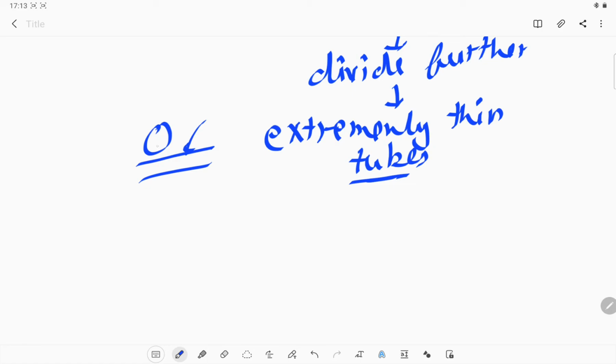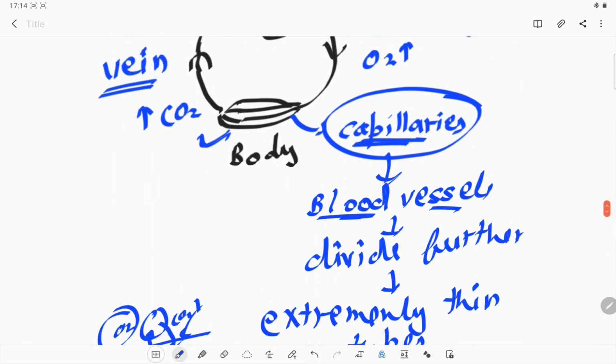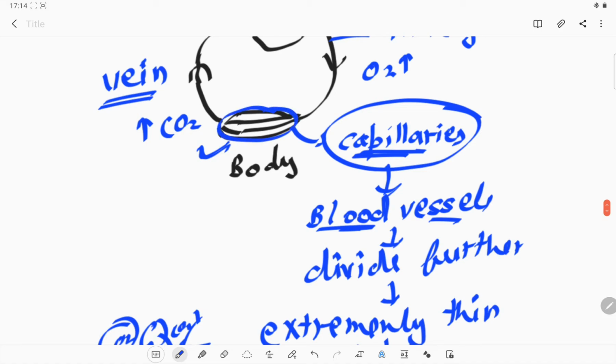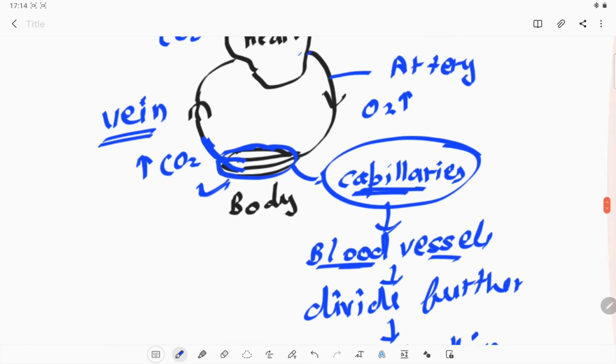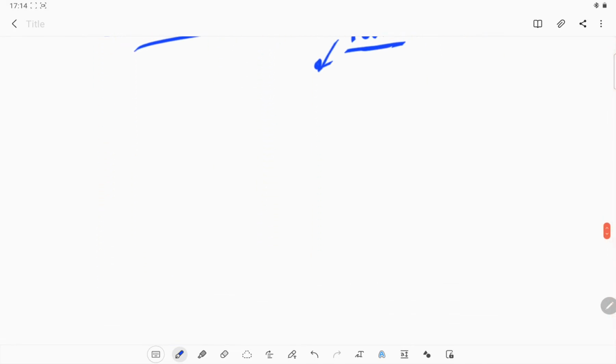So the cells will consume the oxygen from the blood, and they will give the carbon dioxide. So the carbon dioxide is given to the blood, and oxygen is taken from the blood to the cell. This is how the function normally takes place. After the function of the capillaries is done, all these capillaries will combine together and form blood vessels again, and that blood vessel is known as the vein, which carries the deoxygenated blood from the other body parts to the heart. So this is the major function.